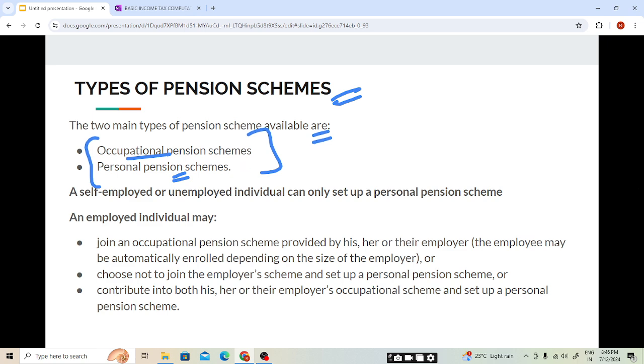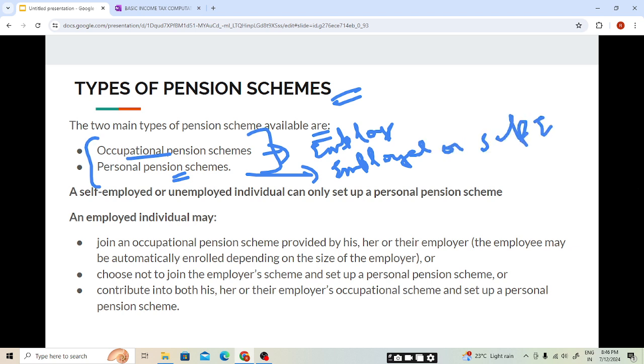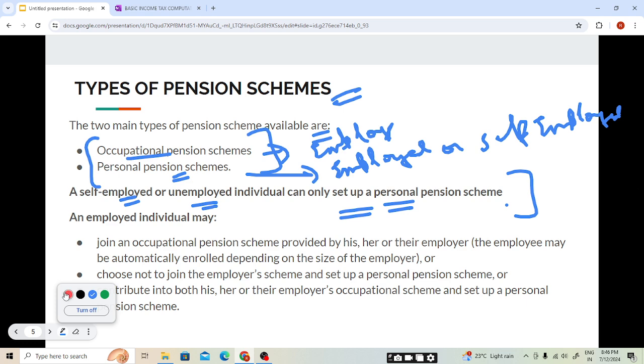In the UK we have two types of pension scheme. Occupational pension scheme, which can be paid by an employed person only, but in the case of a personal pension scheme, a person can invest in this scheme whether he is employed or self-employed. I hope this is clear, students. A self-employed or unemployed individual can only set up a personal pension scheme.